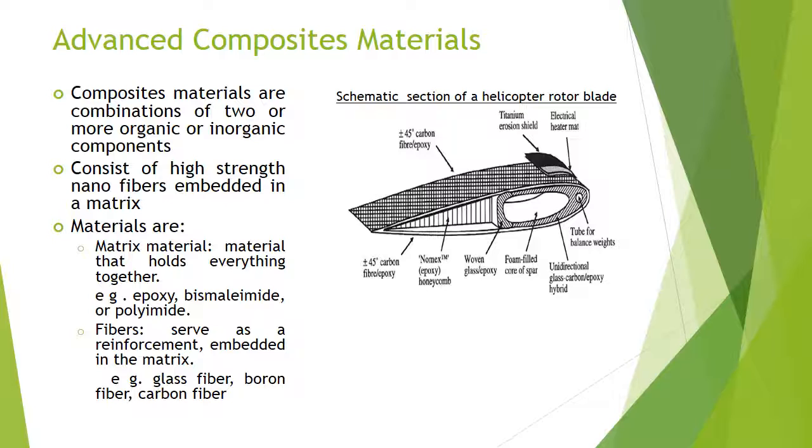The advanced composite materials are made up of combinations of two or more organic or inorganic components. They consist of nanofibers embedded in a matrix. The matrix is made up of epoxy or polyamide materials. This material holds things together. The fibers serve as a reinforcement and are embedded in the matrix. These fibers can be glass fibers, boron fibers or carbon fibers.